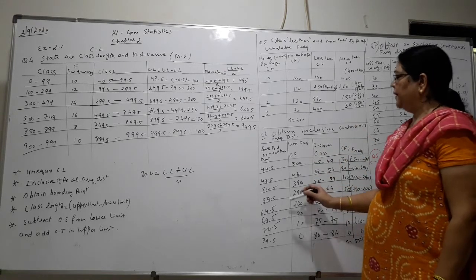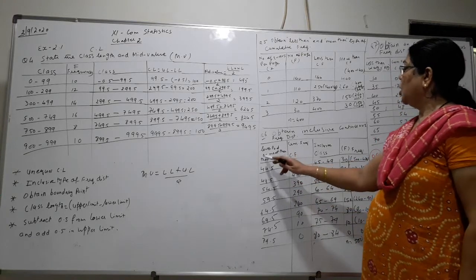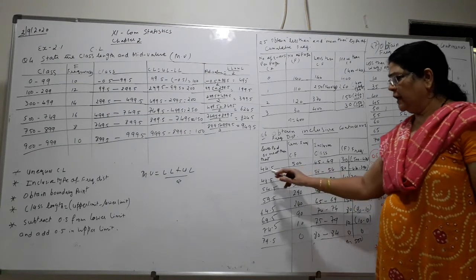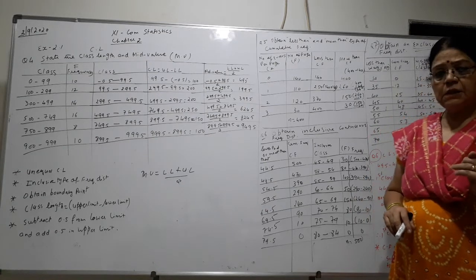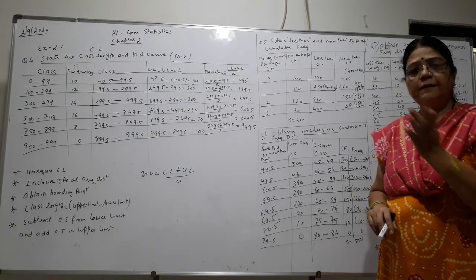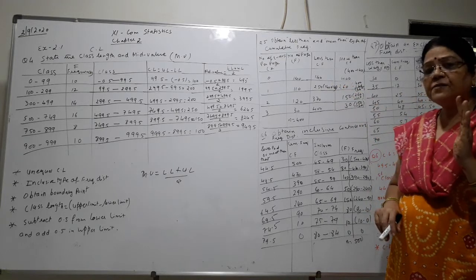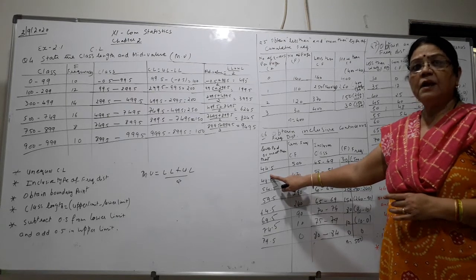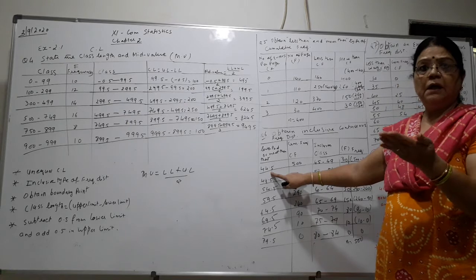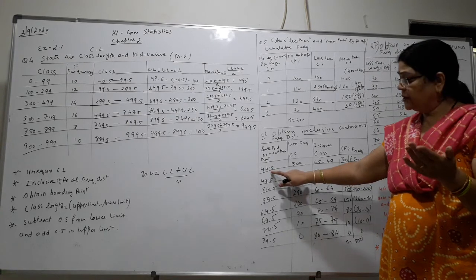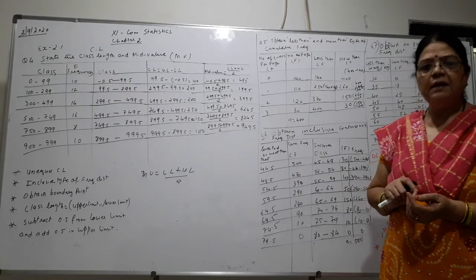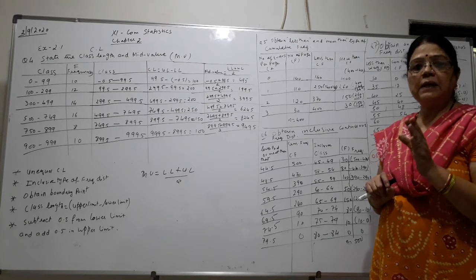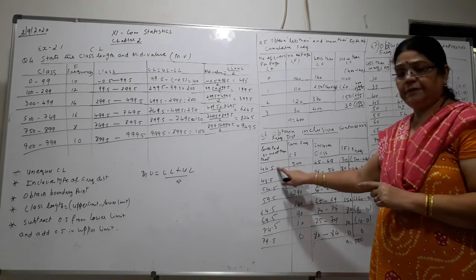Now children, this sum is different. Here they have given the point, lower point or more than that. Means here, as we have done, in the lower limit we subtract and in the upper limit we add. So they have subtracted and given us. So now we have to add it. In order to make the whole number, first number 44.5, 0.5 they have subtracted and given to us. So now you have to make the class by adding 0.5 here.